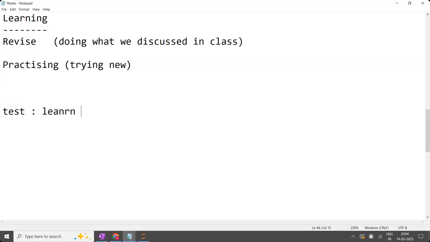After learning we practice. After practice we go to the exam and take the test. In the examination hall we will not practice. By seeing the question paper we will not practice. Some students take the question paper and practice in reverse. Don't do that, as the answer will be confusing.